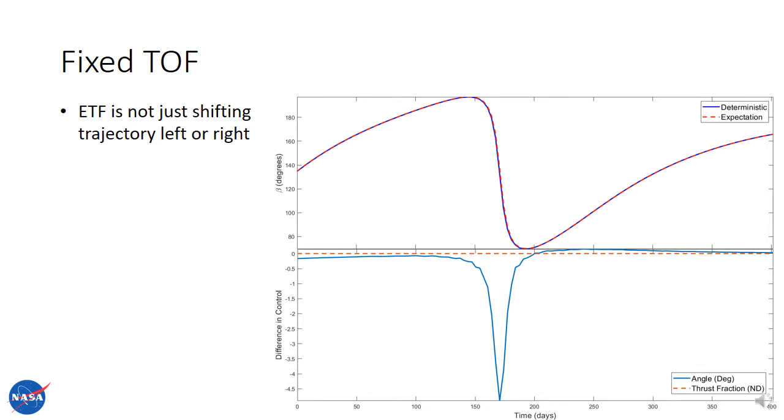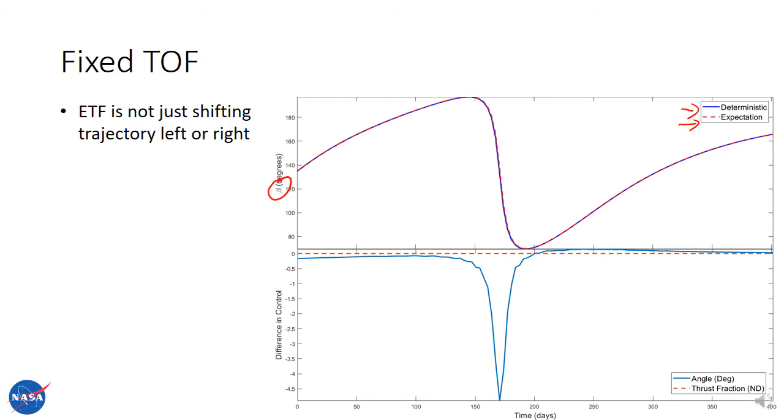Now, if we design a nominal trajectory and an expected thrust value trajectory, both of them for the fixed time of flight are completely bang on for the thruster, so the thrust is always on for the entire trajectory. The only difference is in the in-plane control angle, beta. But if we plot them right on top of each other, we can see that both the deterministic trajectory and the expected thrust fraction design trajectory are nearly identical.